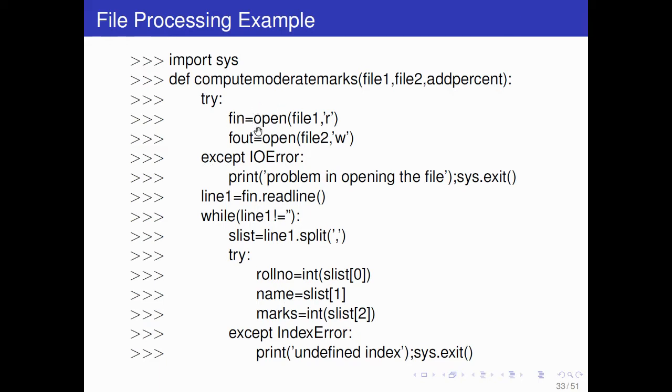Then if something wrong happens, if some exception is raised or file 1 is not found, then it will print problem in opening the file. Okay, sys.exit, so the program will exit here. Then line 1 is f dot in, but f in means f1, so I will say f1 dot read line.